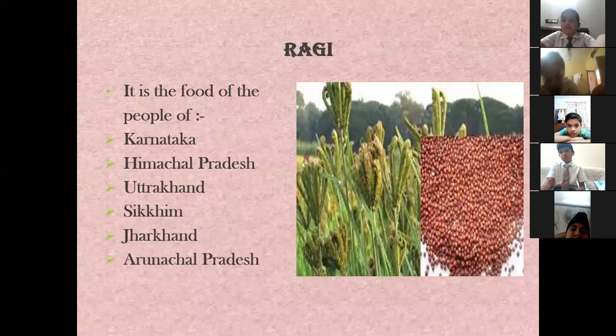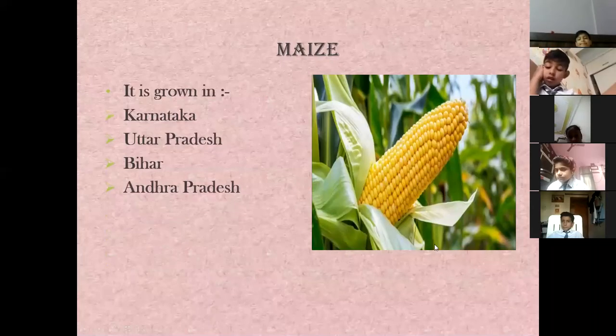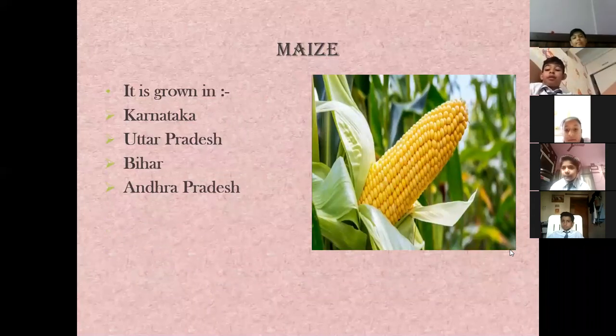Okay. Now let us move to the next most common crop, that is maize. I'm sure everybody knows what is maize. Okay, in Hindi we call this butta. So in July and August, in rainy season, you get hot buttas to eat. It is very healthy.